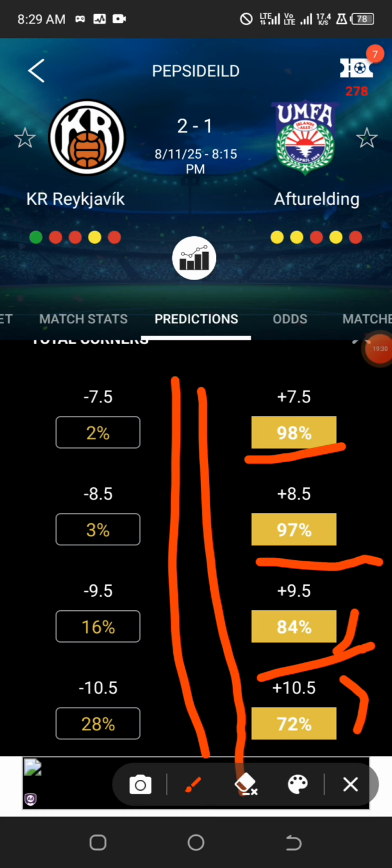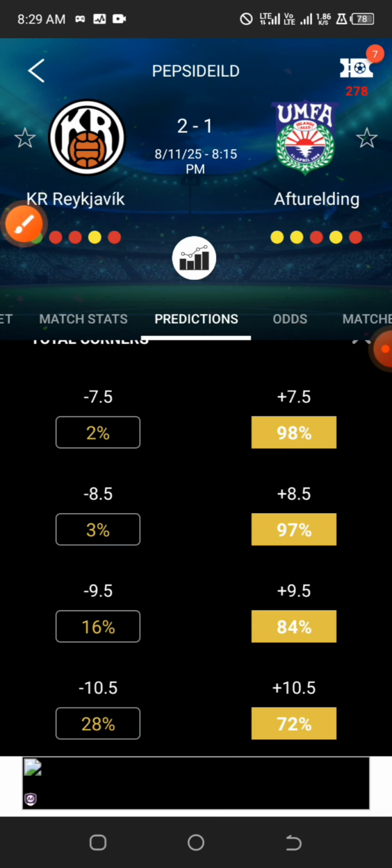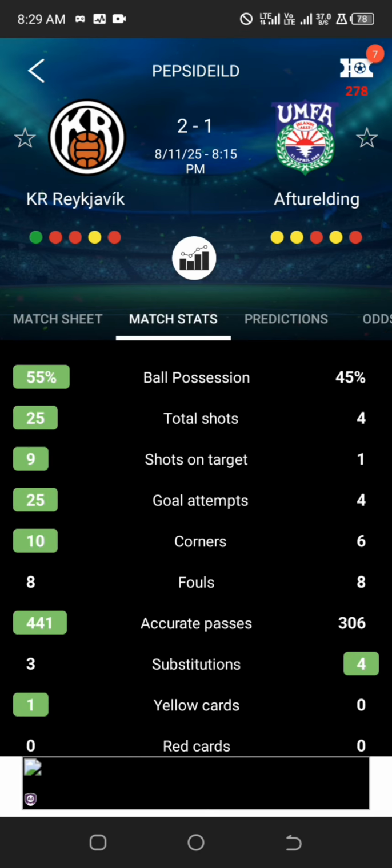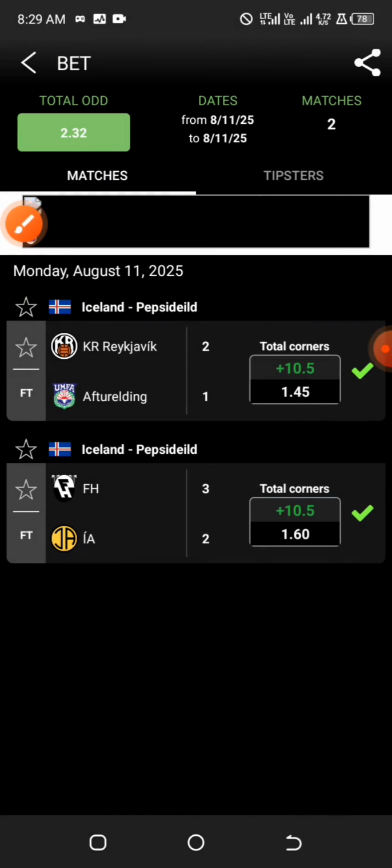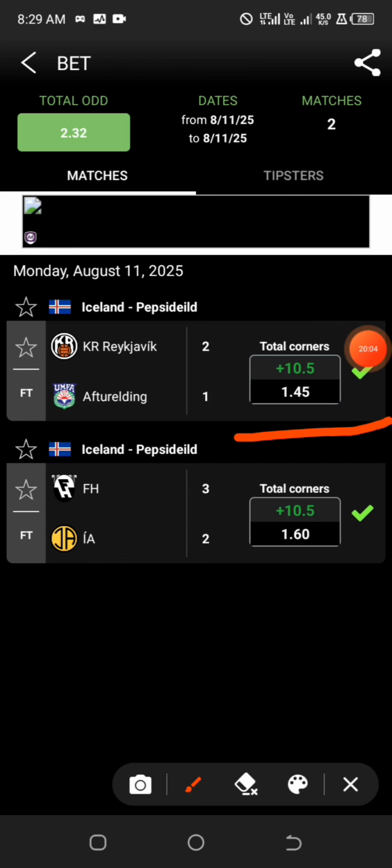Now another thing that I look into is that if you look at the over 10.5, you can't compare the percentage of it coming out to the previous games that we've been analyzing for a while now. So this shows that this particular game is a perfect game for over 10.5 corners. And if you check the stats, the game ended up with 16 corners, 10 for the home team and 6 for the away team, which is perfect over 10.5 straight. So with that, we are able to get 1.45 odds from it.